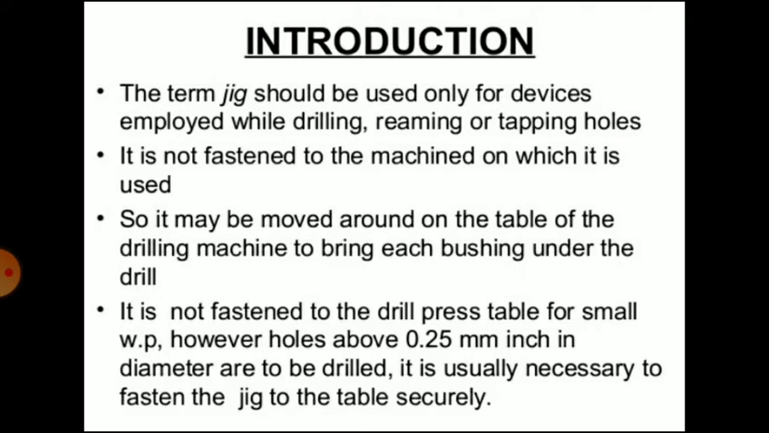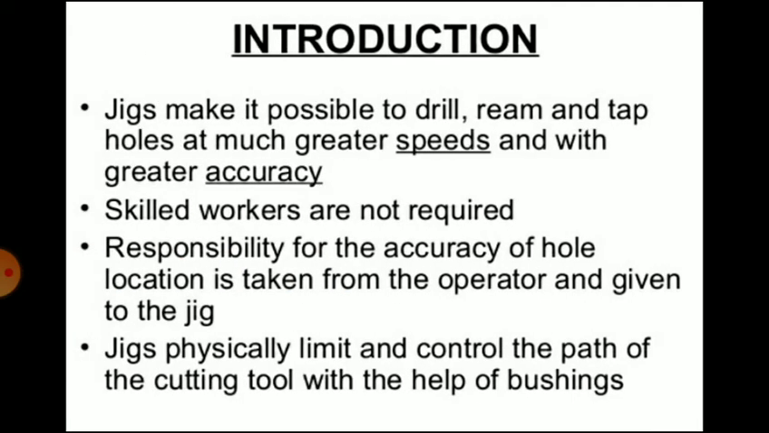A jig is a work holding device used for drilling, reaming and tapping operations. And a fixture is also a work holding device that is used for turning, milling, grinding and shaping operations, used for heavy machining work. Jigs make it possible to drill, ream and tap the holes at much greater speeds and with greater accuracy. So skilled workers are not required.